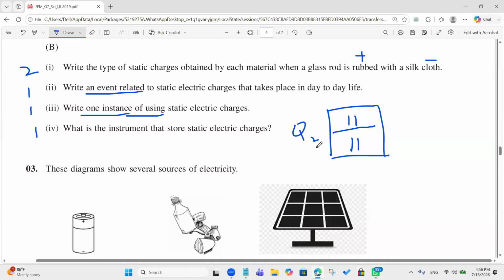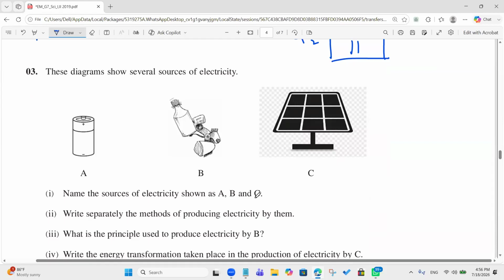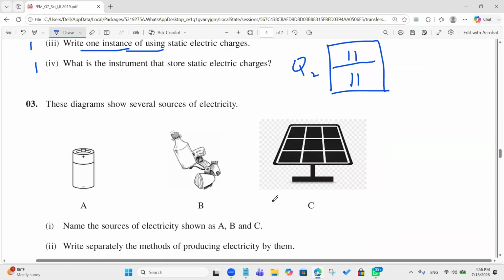Right. These diagrams show several sources of electricity. Name the source of electricity shown as A, B, C. What is A? Dry cell. Right, dry cell.